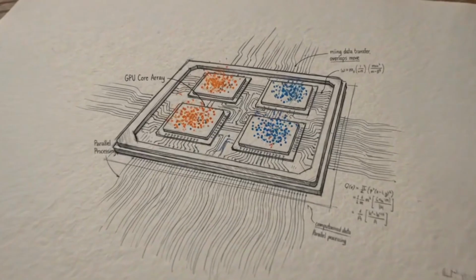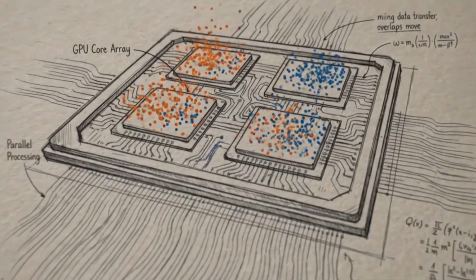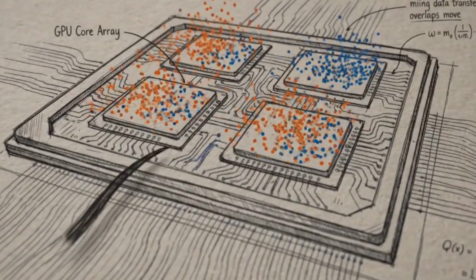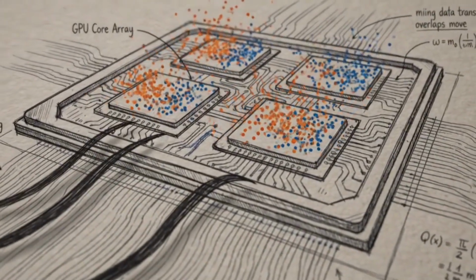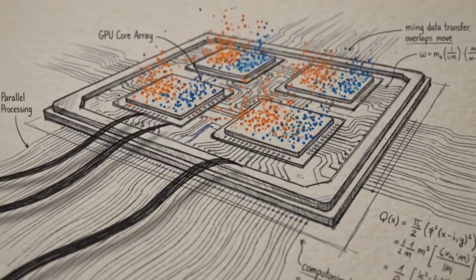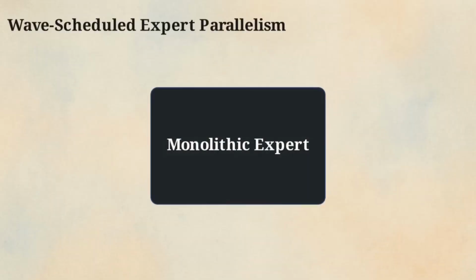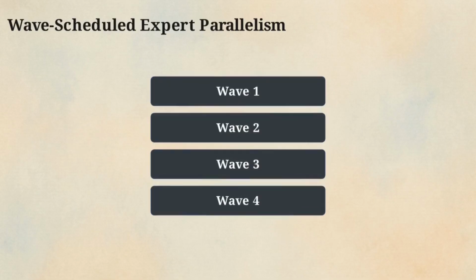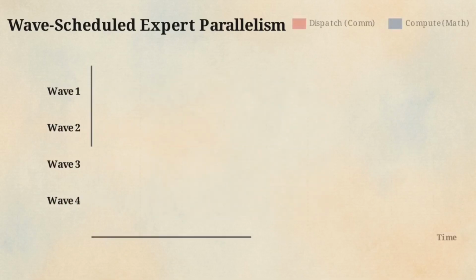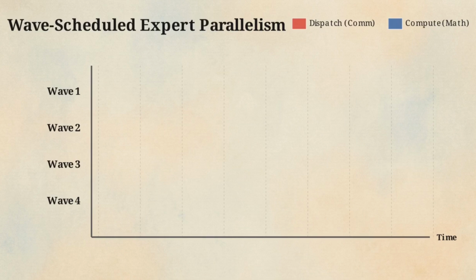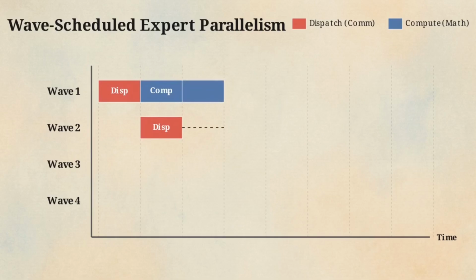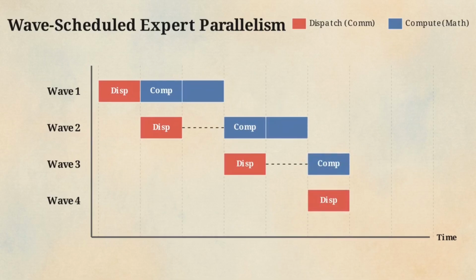There is a precise mathematical threshold for this. At roughly 6,144 flops per byte, the computation takes long enough to completely mask the data transfer. To exploit this, the system uses wave scheduling. Instead of operating as a monolithic block, the experts are partitioned into small, staggered waves. As soon as Wave 1 finishes receiving tokens, its computation begins immediately. While Wave 1 computes, Wave 2 is simultaneously dispatching its tokens over the network in the background.